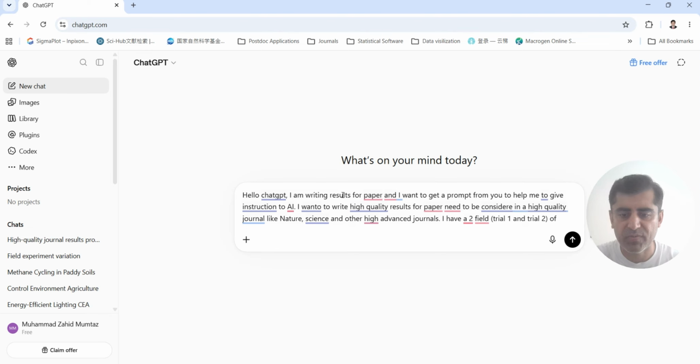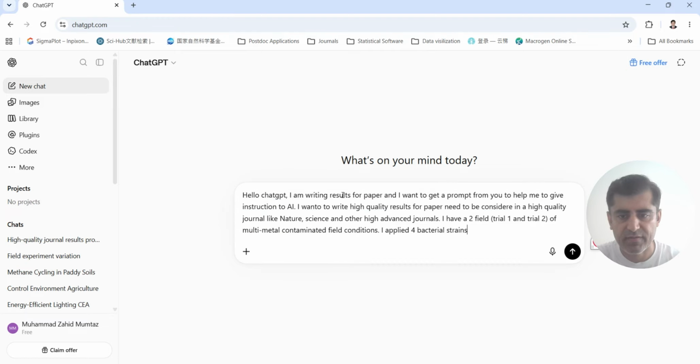Two field experiments of multi-metal stress field experiments, and I applied 4 bacterial strains for the purpose to increase nutrient accumulation and metal removal.